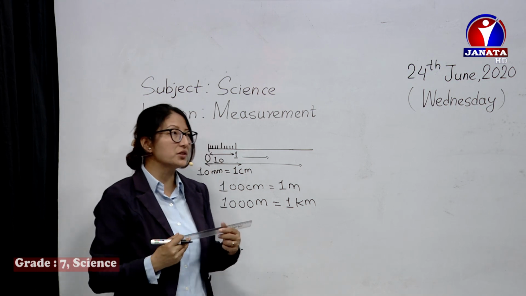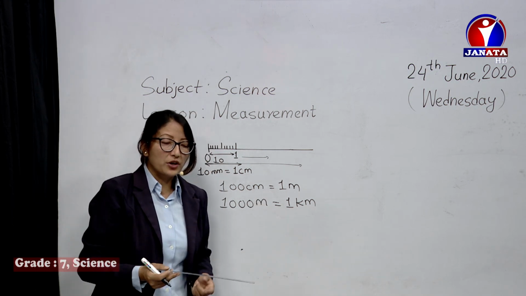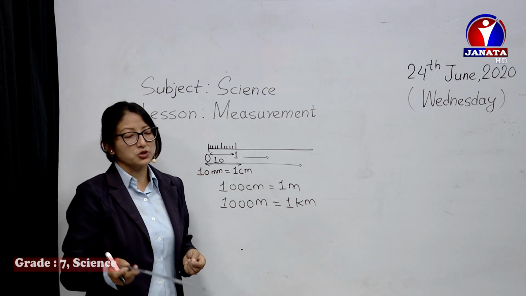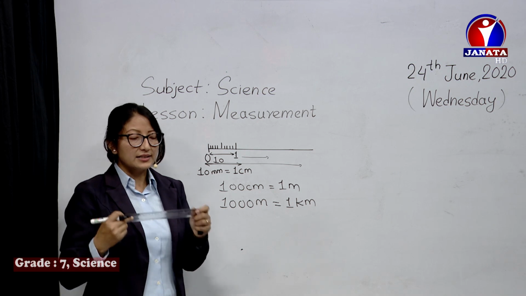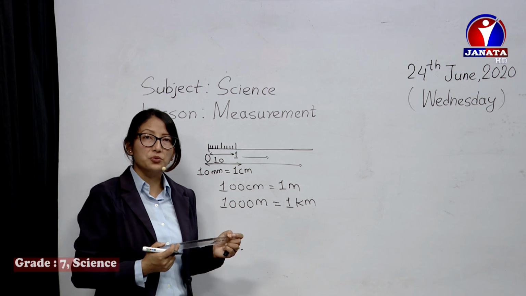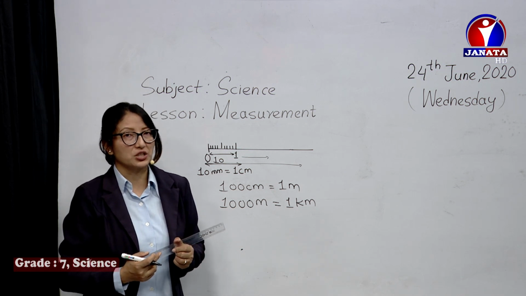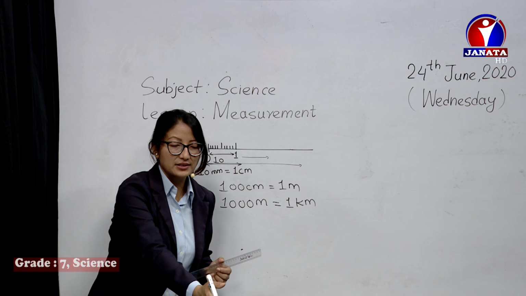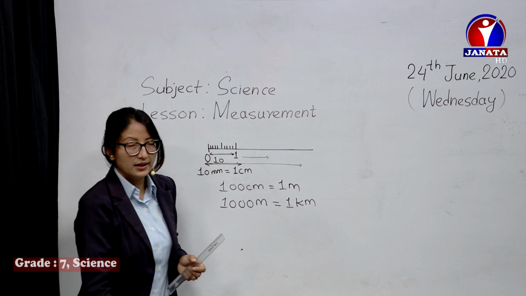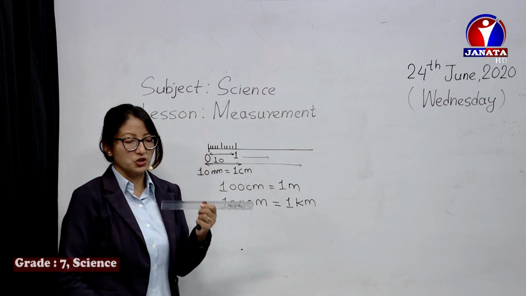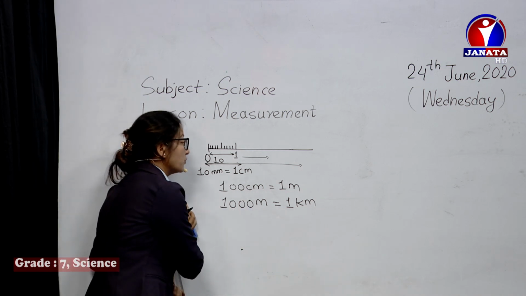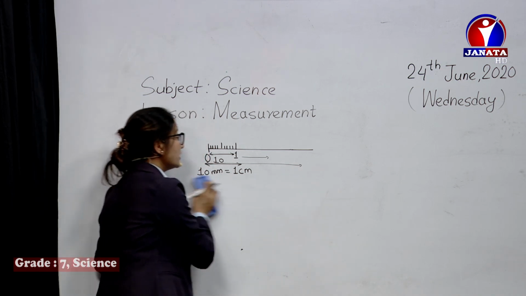I'm showing you on the slide, on the screen, different other units. Like 10 millimeters equals 1 centimeter, 10 centimeters equals 1 decimeter. You can just check here. Decimeter, decameter and hectometer are sub-multiples and multiples, but these are less used. You can see the relation over here, and the commonly used ones are these: 10 millimeters equals 1 centimeter, 100 centimeters equals 1 meter, and 1000 meters equals 1 kilometer.